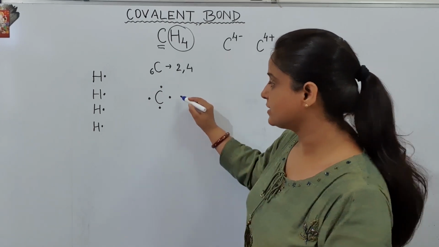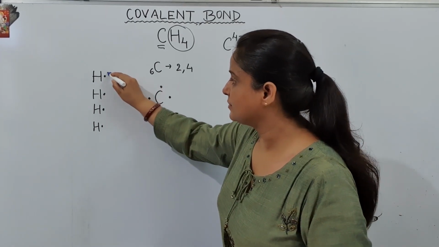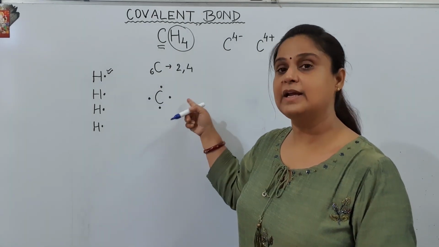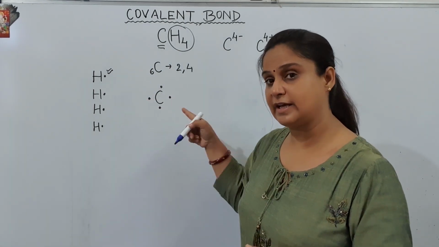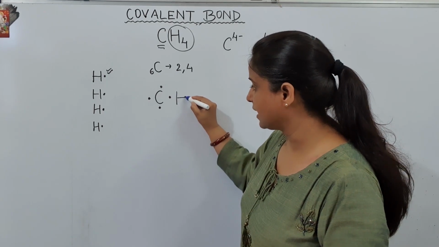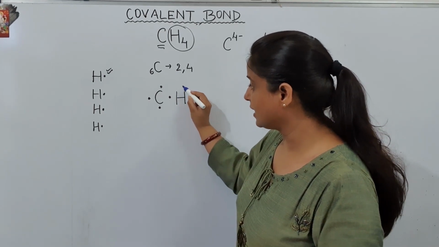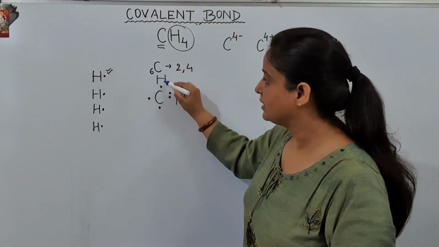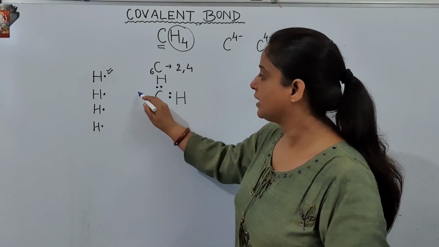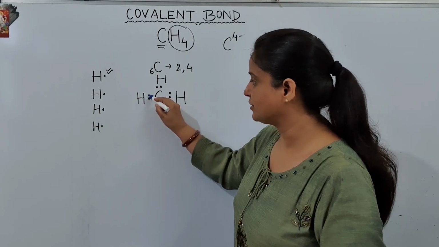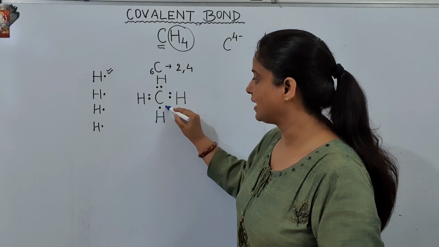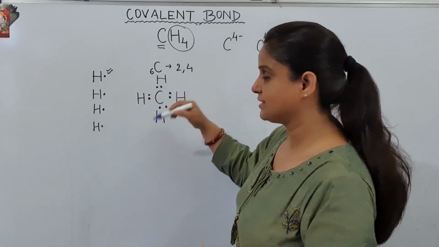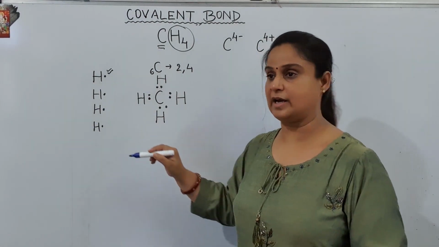How are they going to share this? Look at this. This carbon, one by one I am taking all the hydrogens here with the carbon and keeping their electrons in different directions. So look at this. This is a hydrogen kept here, its electron I have kept here. Another hydrogen and its electron. Another hydrogen and its electron. And another hydrogen and its electron. So this way all the hydrogens have shared their electrons with the carbon.